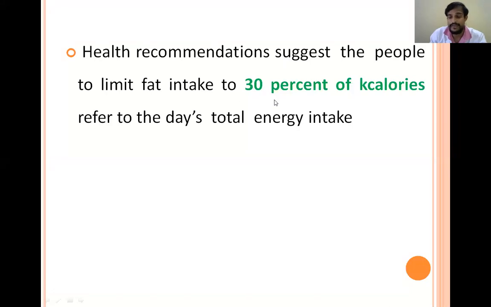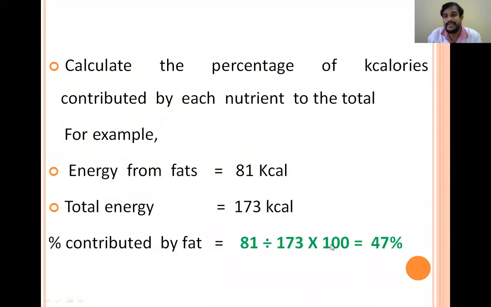That will be good for health. But in the above case, you can see there is 47%. So that is not good for health. The percentage contribution of the fat should be less than 30%. Then only it is good for health. So that's why it is also important to calculate the percentage contribution by the individual nutrients.